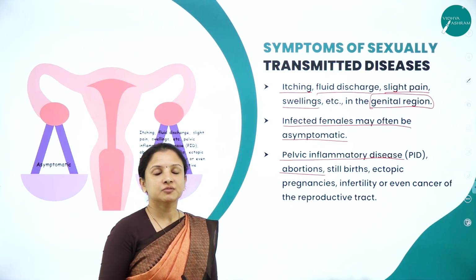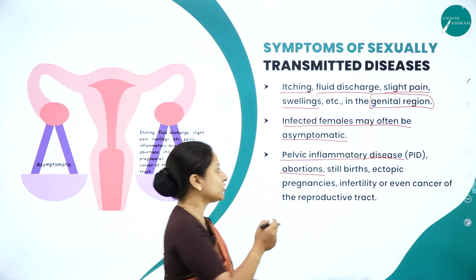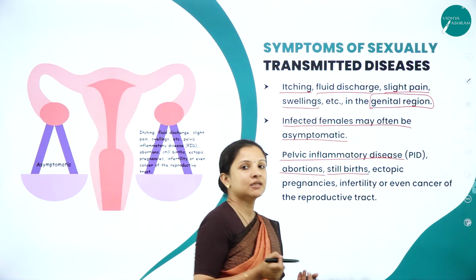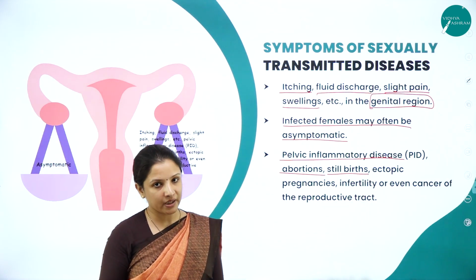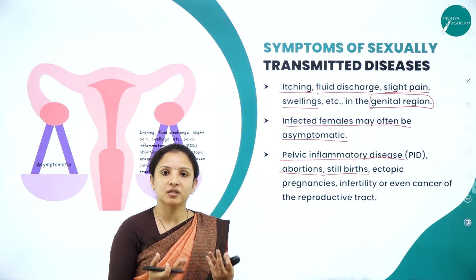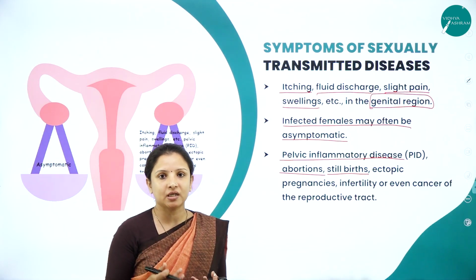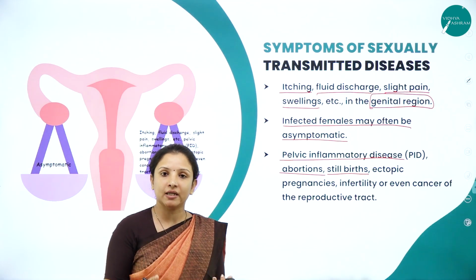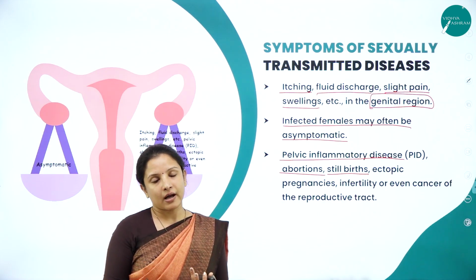And if it causes problems in the fetus, it can lead to stillbirth. Stillbirth means the baby will be dead in the womb itself and the mother will have to deliver the baby, because abortion can't be done after 3 months. So she'll have to deliver the baby as it is.